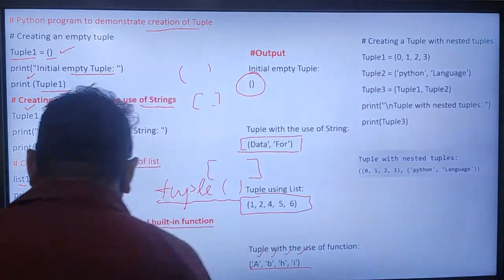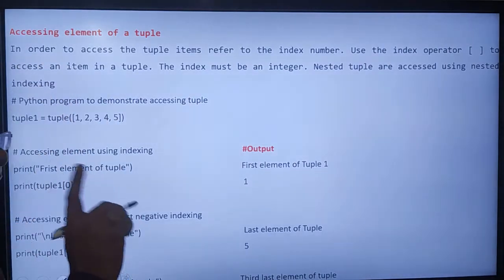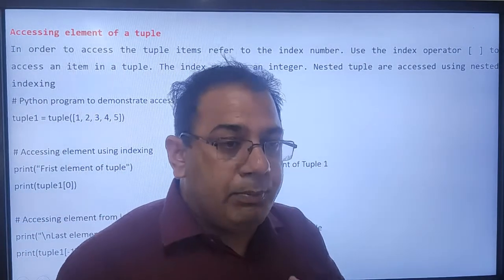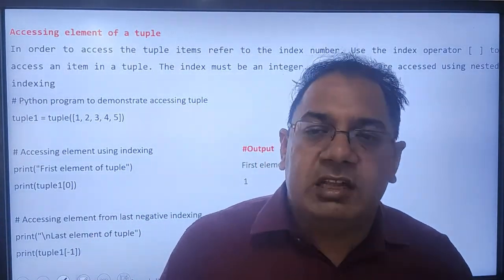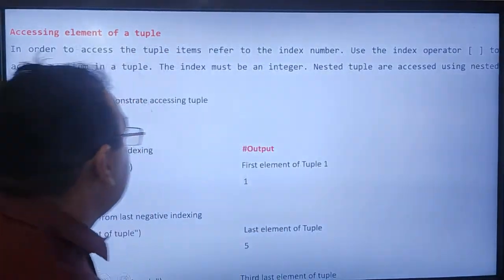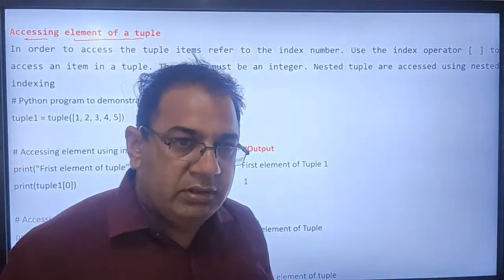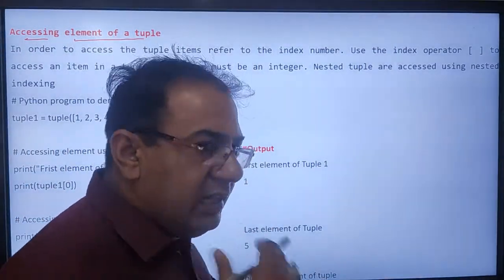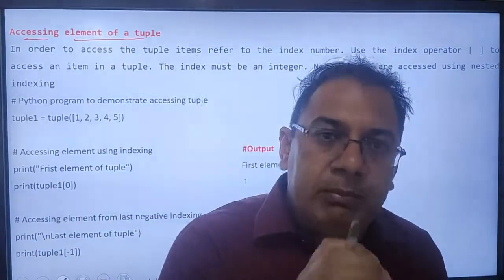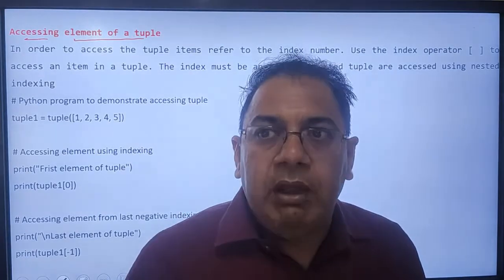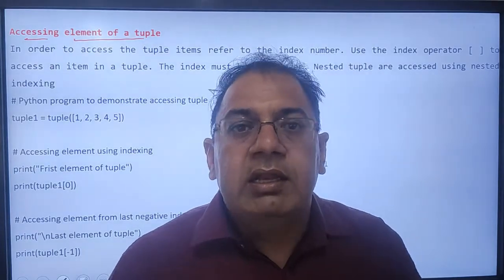Now I move further, and here we have the second operation in tuples. In a tuple we can create tuples. We can also access an element from the tuple. Here, how can we access an element from the tuple? As you know, in the earlier chapter on lists, we discussed that every element of a list or tuple has an index value. They can be accessed using the index number.